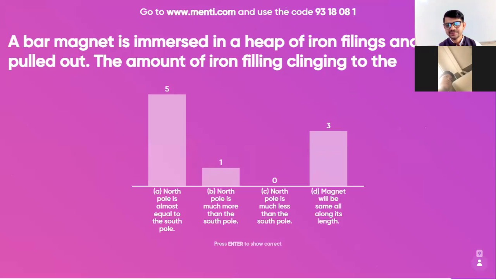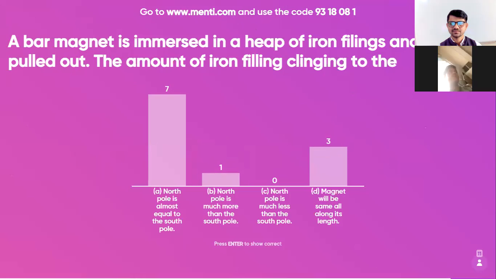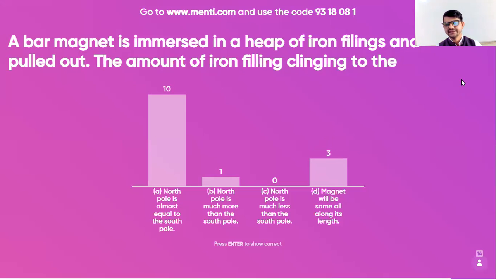So I've got 9 responses till now. Ten participants are saying option A, 3 participants are saying option D.